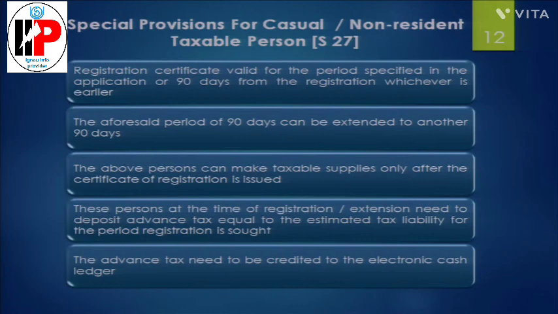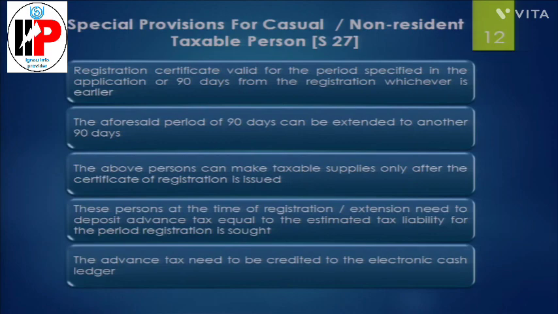The above person can make taxable supply only after the registration certificate is received. A casual taxpayer or non-resident taxpayer needs to deposit tax in advance, and then the advance paid tax will be credited to their electronic cash ledger, which can be adjusted at the time of paying the liability.